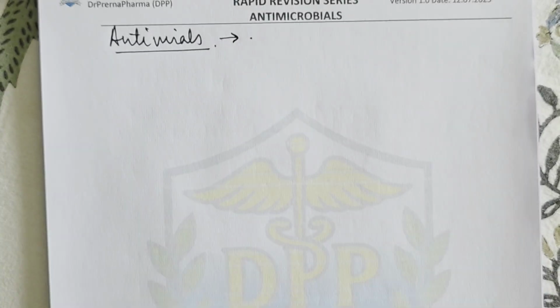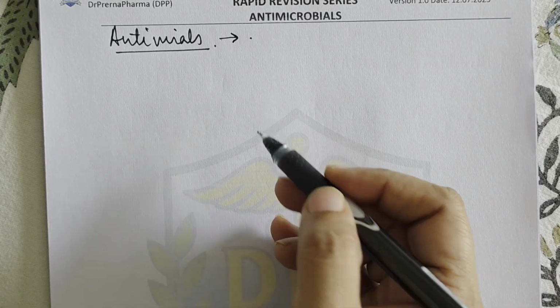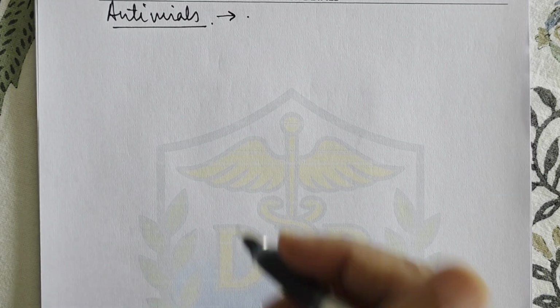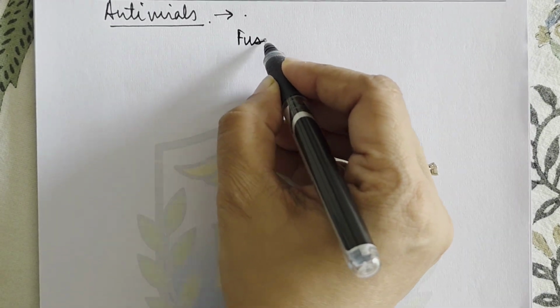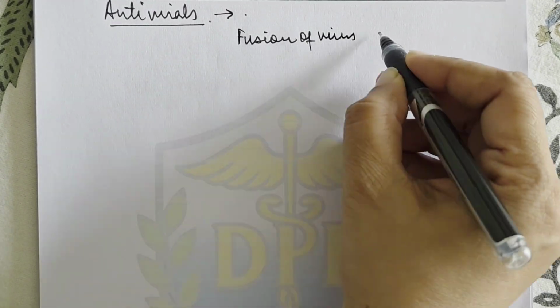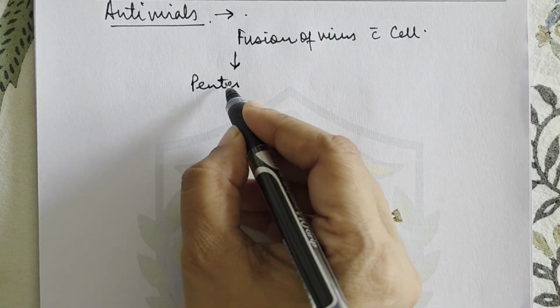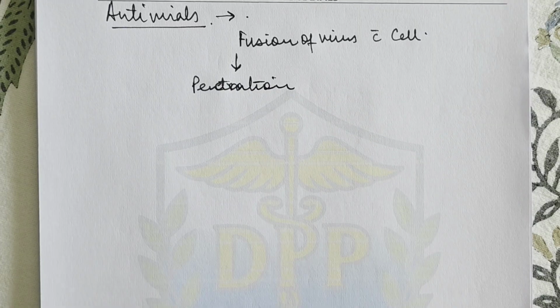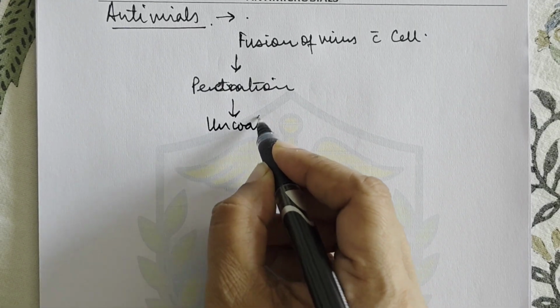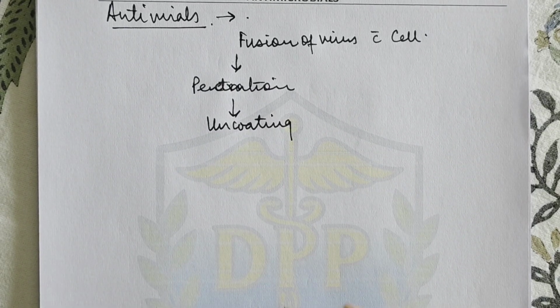Now before we go on to all the antivirals, it is necessary to understand the life cycle of a virus. So what is the life cycle of a virus? First of all, there is a fusion of the virus with the host cell. After fusion there is penetration, right? After that there is uncoating. So there is uncoating of the virus and the viral DNA or RNA is released.